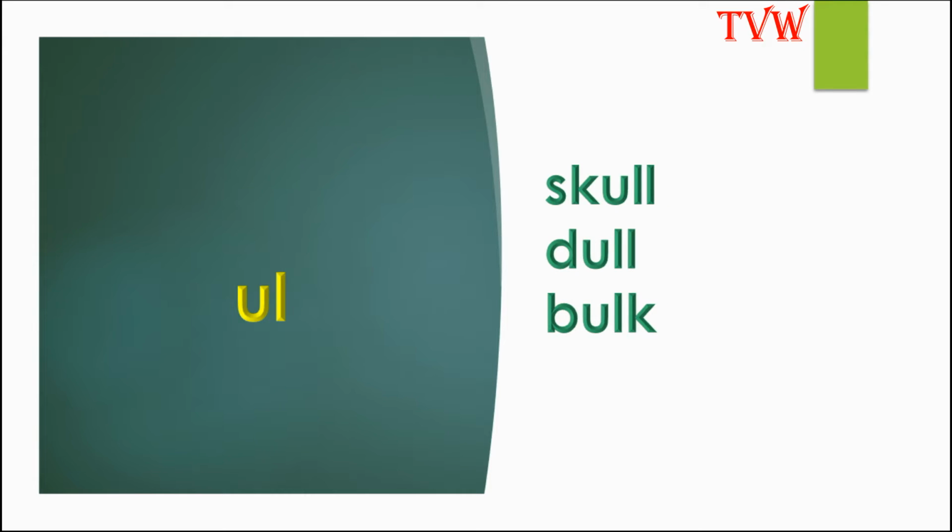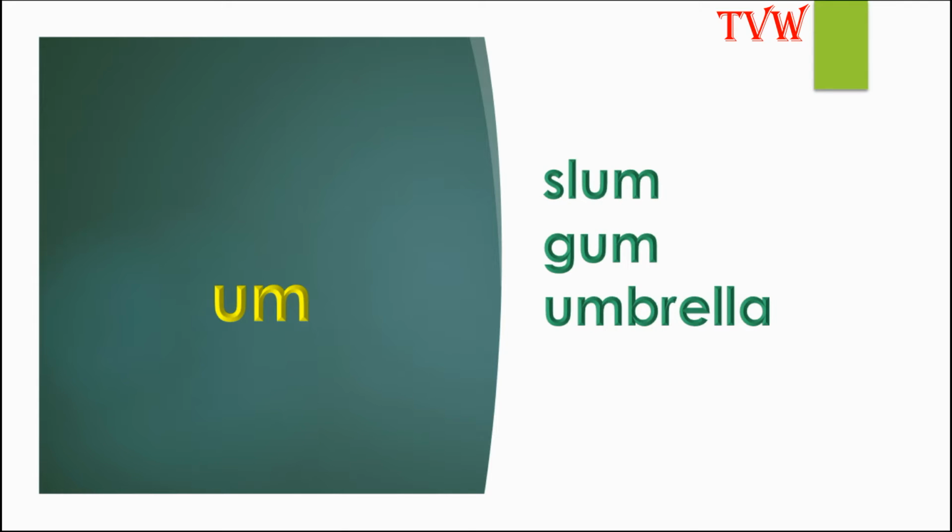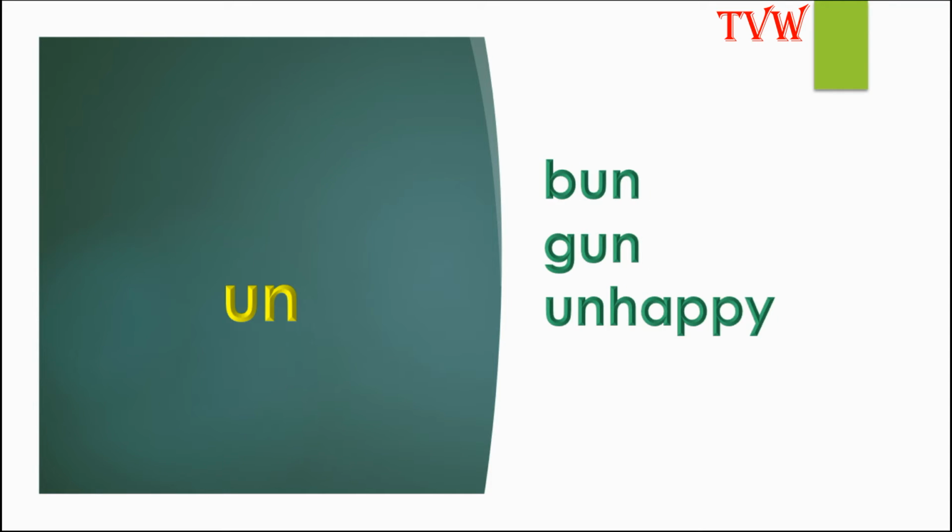The letters UL make the sound ul, as in skull, dull, bulk. The letters UL also make the sound ul, as in full, bull, bullet. The letters UM make the sound um, as in slum, gum, umbrella. The letters UN make the sound un, as in bun, gun, unhappy.